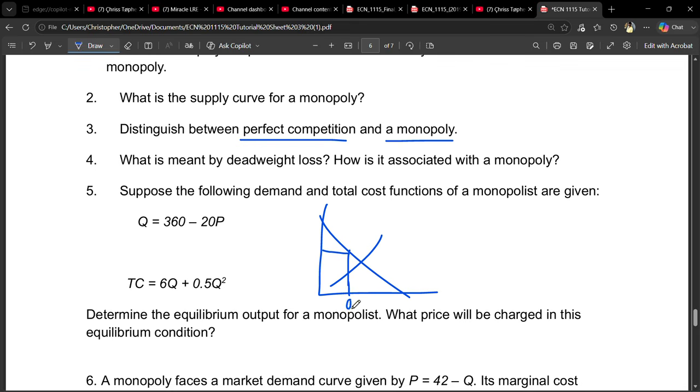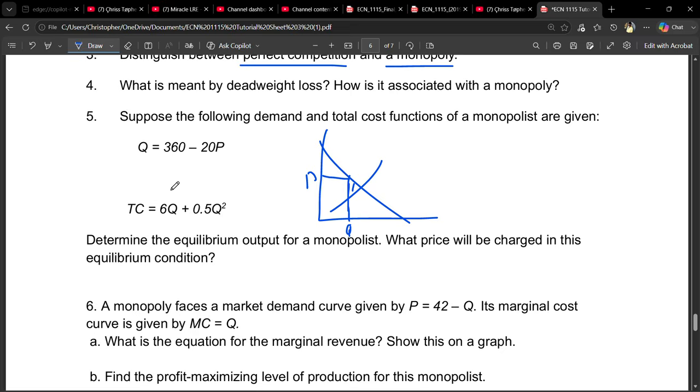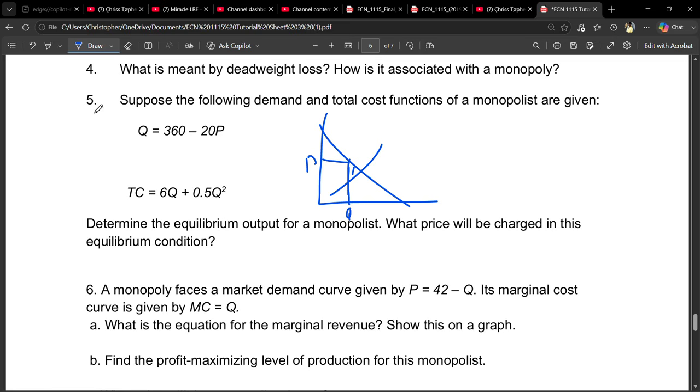So you find that the quantity is lower, then the price is higher. This part that remains here is what we call the deadweight loss. You find that people still want it, but people are never satisfied with what they want to buy. They're not satisfied, and for that reason, the loss is created in the monopoly. Okay, so we move on to question 5.